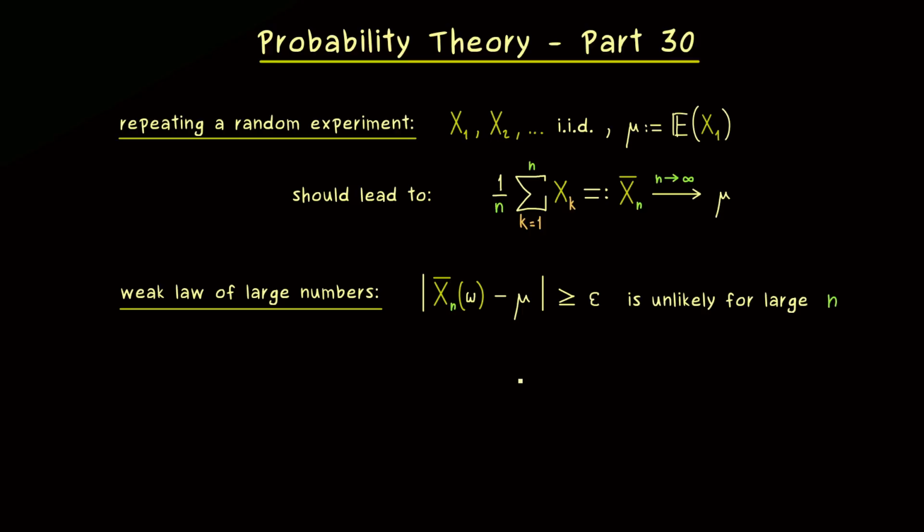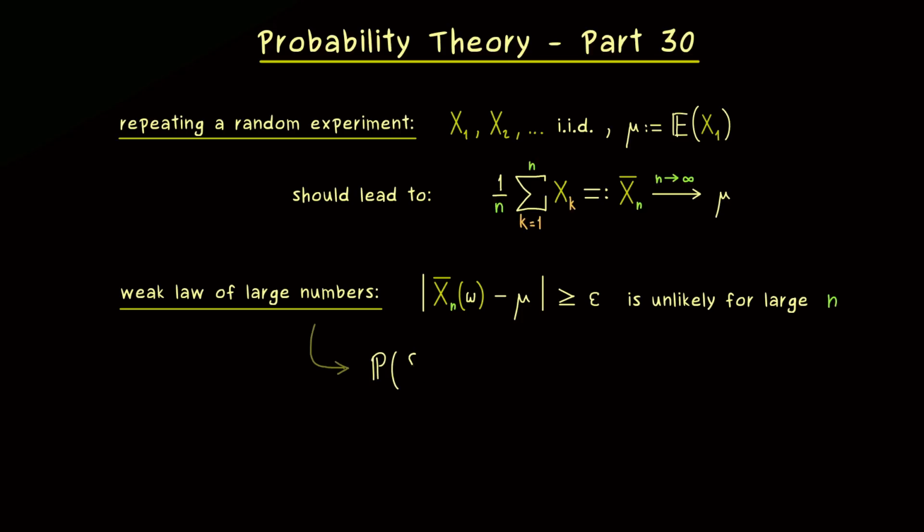So mathematically, this means that we measure the set of all omegas which satisfy this inequality with respect to the probability measure. Indeed, exactly this is what we call convergence in probability. So let's put this into a correct formula.